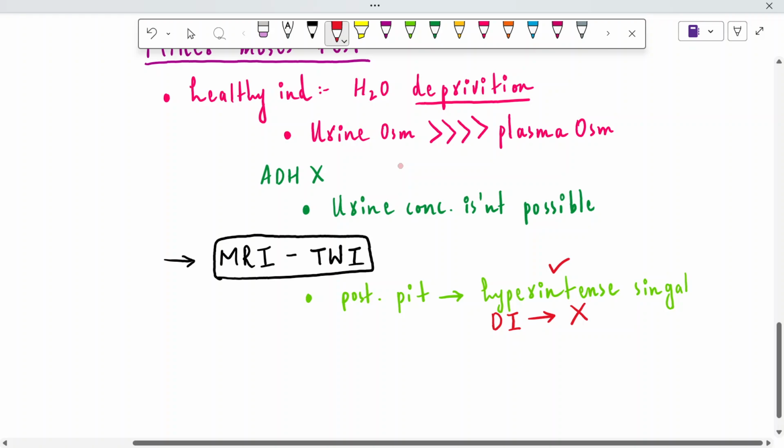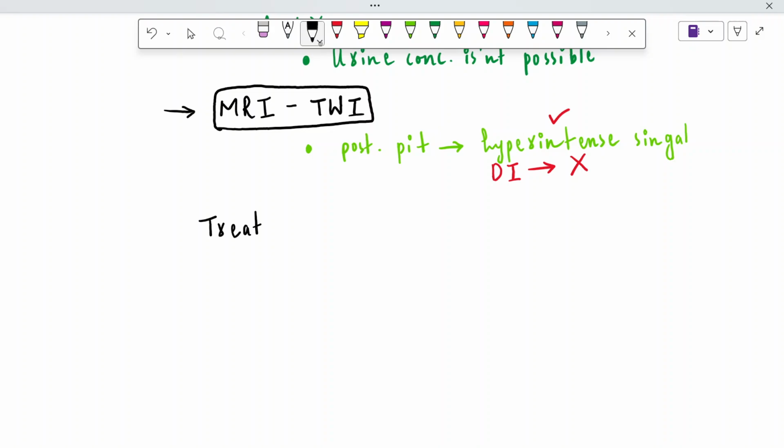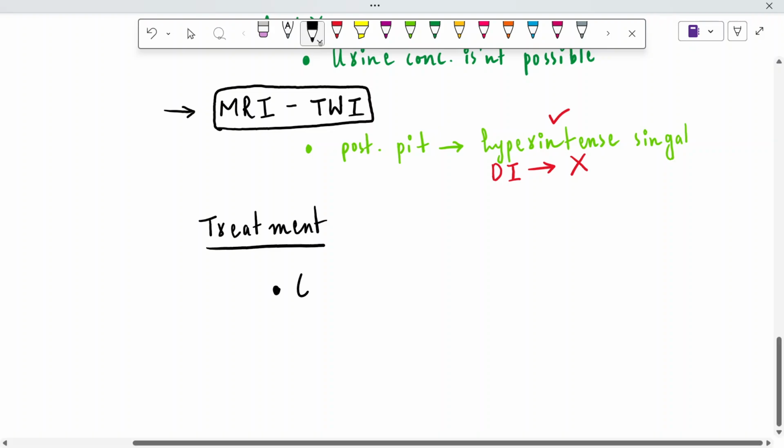Let's talk about finally the treatment part of diabetes insipidus. The treatment includes two types respectively, the central diabetes insipidus and the nephrogenic type. First of all, we'll discuss the central type of diabetes insipidus. In the central type, the drug of choice or the first line drug is known as desmopressin.